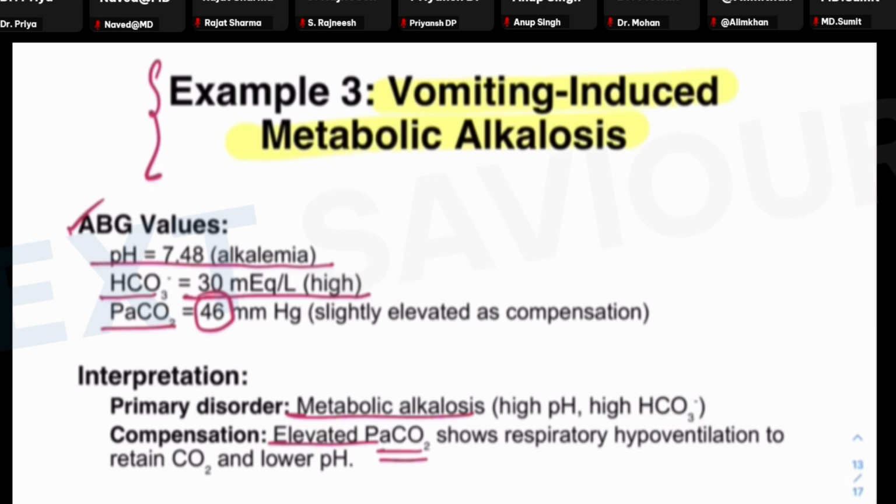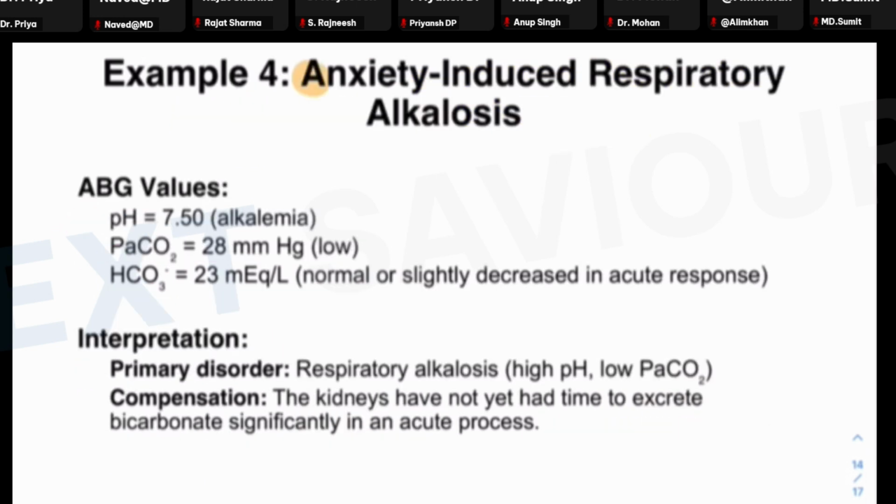Another example is anxiety-induced respiratory alkalosis. Here the pH is higher, which is alkalosis because of the low partial pressure of the carbon dioxide. That means respiratory alkalosis. And the bicarbonate levels are absolutely normal because it is an acute event. The kidneys are not yet able to compensate for this rising alkali levels.